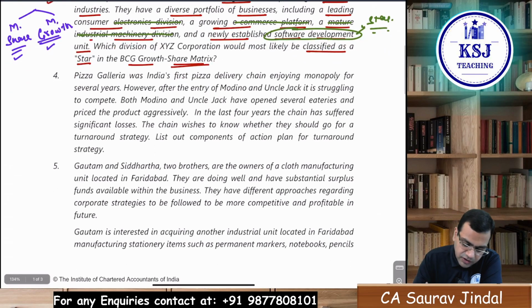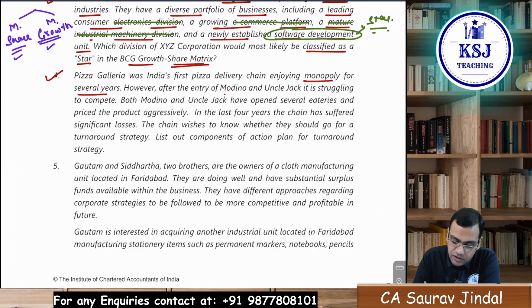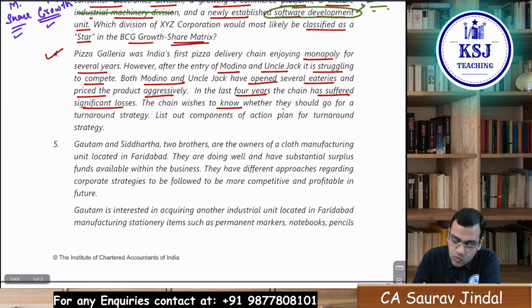Let's come to the fourth one. Pizza Galleria was India's first pizza delivery chain, enjoying monopoly for several years. However, after the entry of Modino and Uncle Jack, it is struggling to compete. Both Modino and Uncle Jack have opened several eateries and priced the product aggressively. In the last 4 years, the chain has suffered significant losses. The chain wishes to know what they should go for a turnaround strategy. List out the components of the action plan for turnaround strategy.